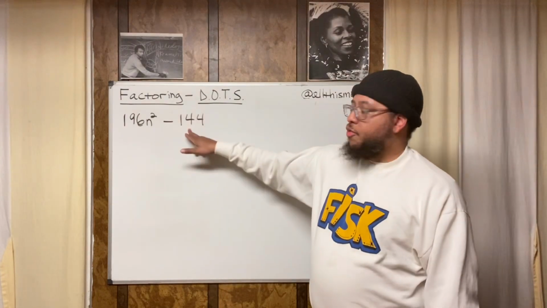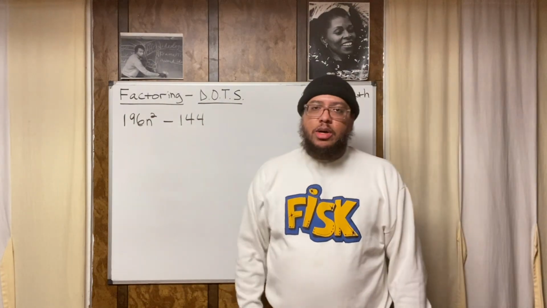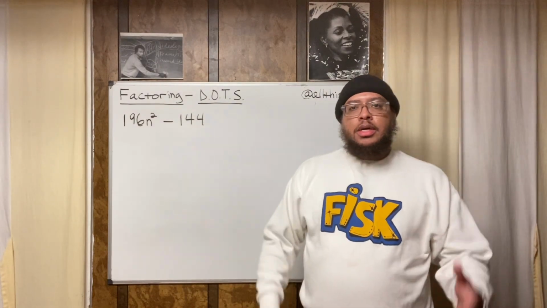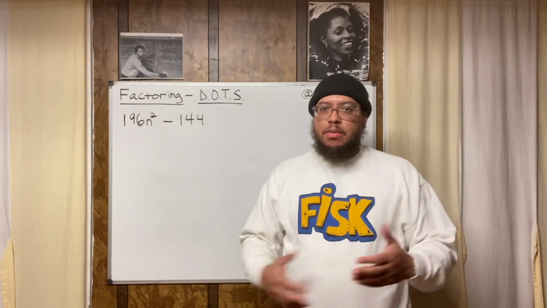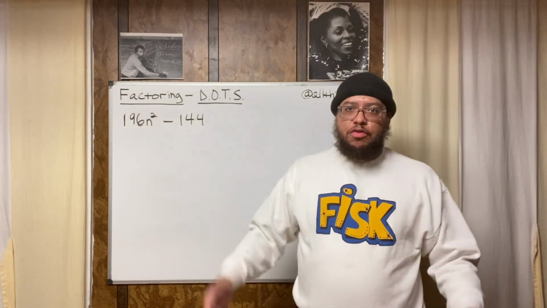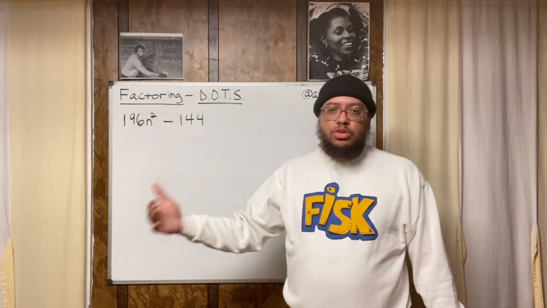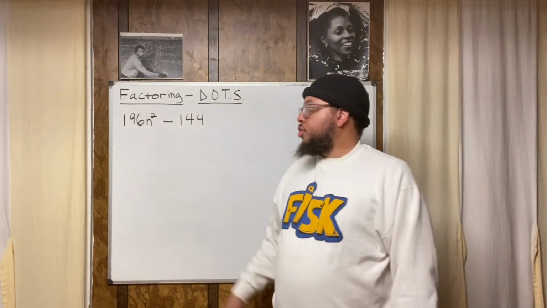All right. 144 is a perfect square because it's 12 times 12. The biggest number in the multiplication table in the back of your composition notebook is 144, bottom right corner, because 12 times 12 is 144. All right. So these are both perfect squares.